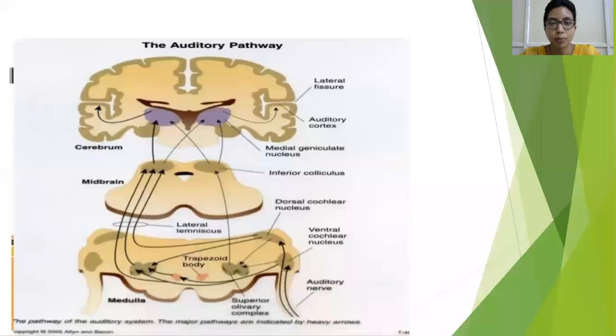So this is the first part. The second part is the transduction of your mechanical energy into electrical energy. How does this happen? When the stapes moves, it produces motion in the inner ear fluids.